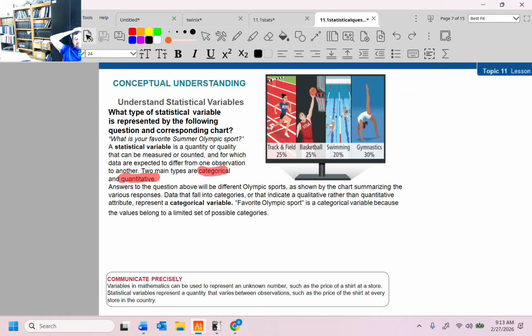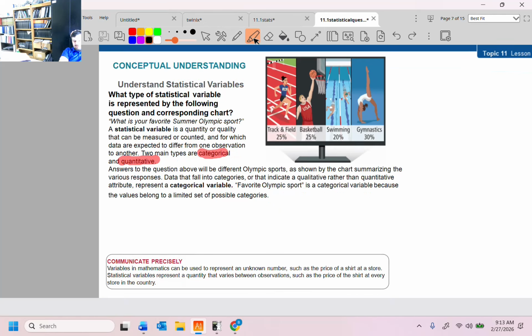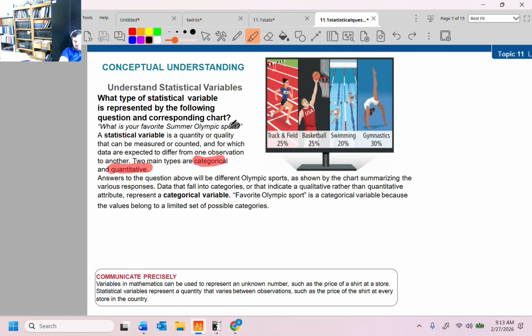All right. What type of statistical variable is represented by the following question and corresponding chart? The question here is, what is your favorite Olympic sport? That's represented over here. Looks like 25% of people like track and field, 25% like basketball, 20% like swimming, and 30% like gymnastics. This is all categorical data or qualitative data.